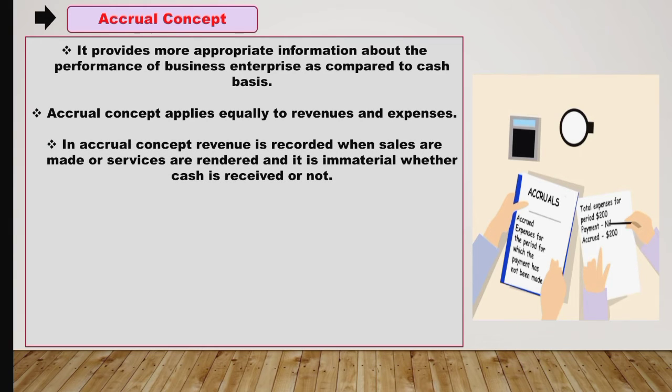We can say in accrual concept, revenue is recorded when sales are made or services are rendered, and it is immaterial whether cash is received or not. So if we go according to the accrual concept, we can easily record the credit transactions also and cash transactions also. It will give a fair or true picture of profit earned by the company. Similarly, according to this concept, the expenses are recorded in the accounting period in which they assist in earning the revenue, whether the cash is paid for them or not.